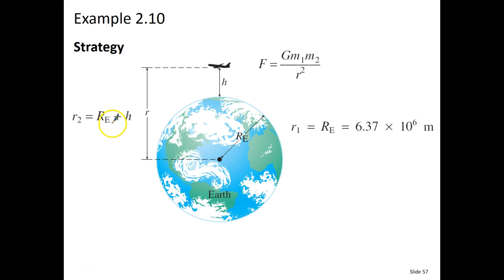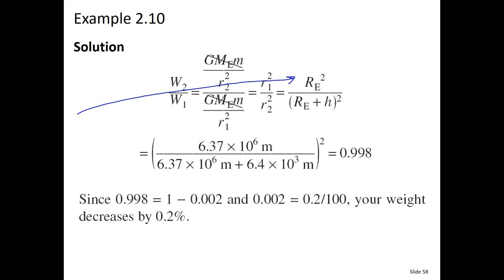So R2 here is really just the radius of the Earth plus that height, and that will be what we use in this spot. Let's take a look at the next step, which is already kind of worked out for us. We're going to look at the proportion of the two weights, so this is weight 2 divided by weight 1. Here we've got big G times the mass of the Earth times the mass of our moon divided by the radius squared, and then we're going to do the same thing.